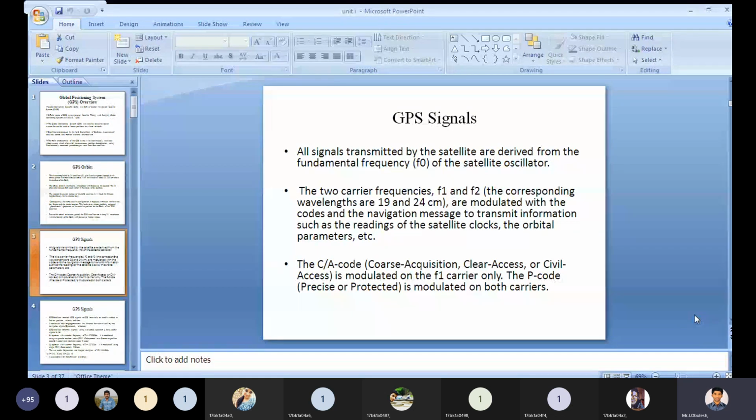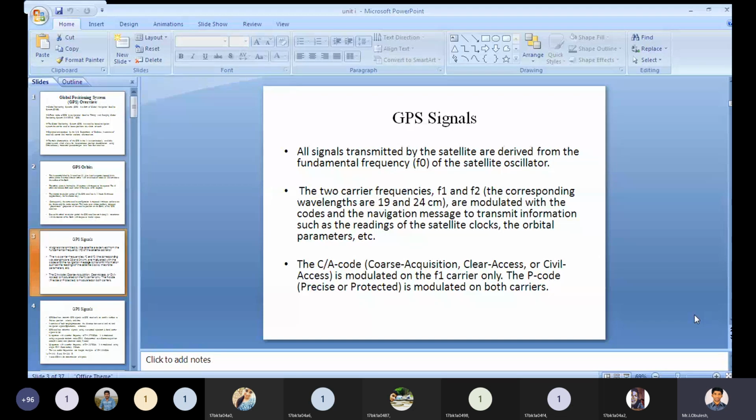The C/A code, C/A, is nothing but coarse acquisition, or clear access, or civil access.